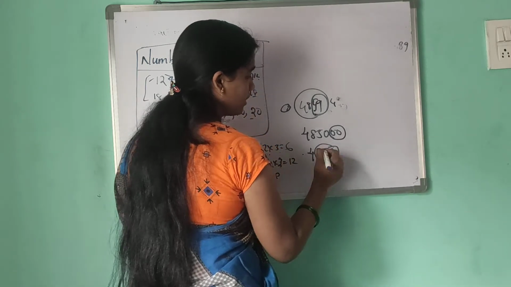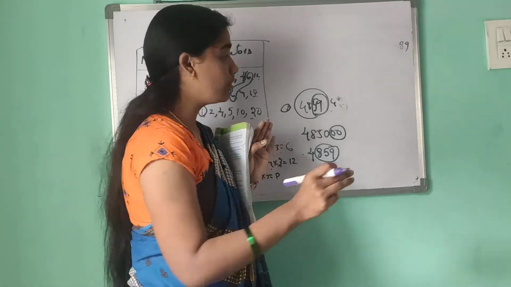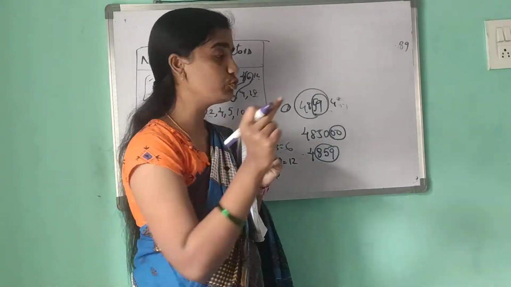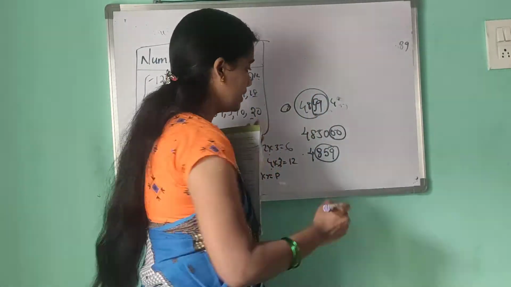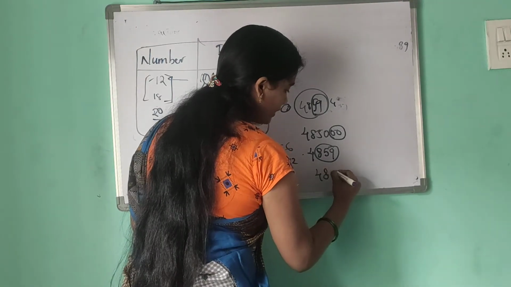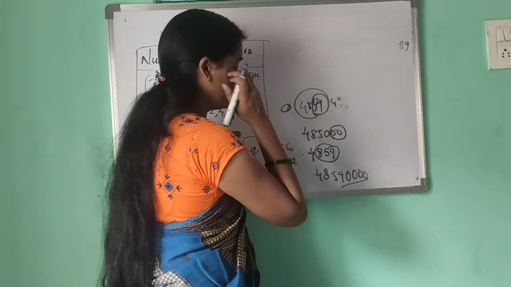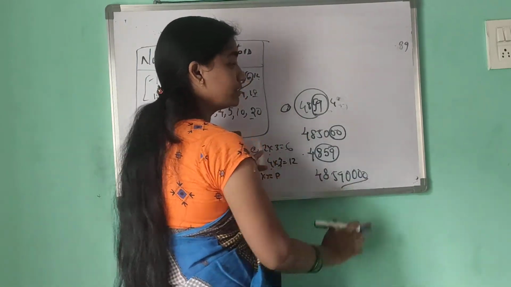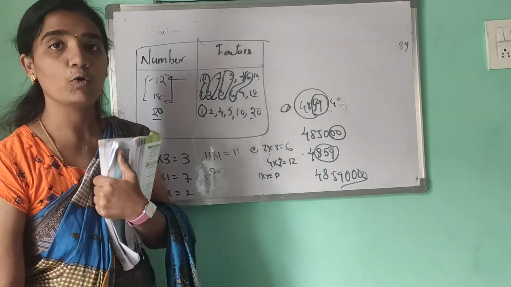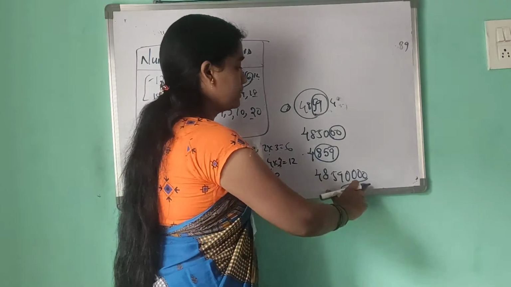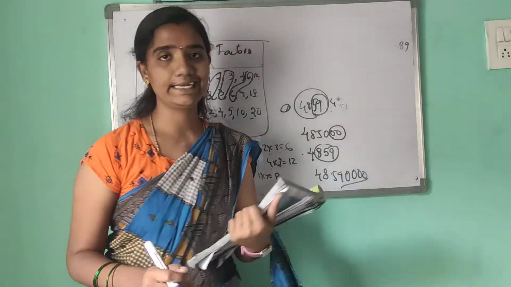Now we are comparing: for 8, we have to check 3 digits; for 4, we have to check 2 digits; for 2, we have to check 1 digit. Here also it is the same. If the number has three or more zeros at the end, then that number is also divisible by 8.